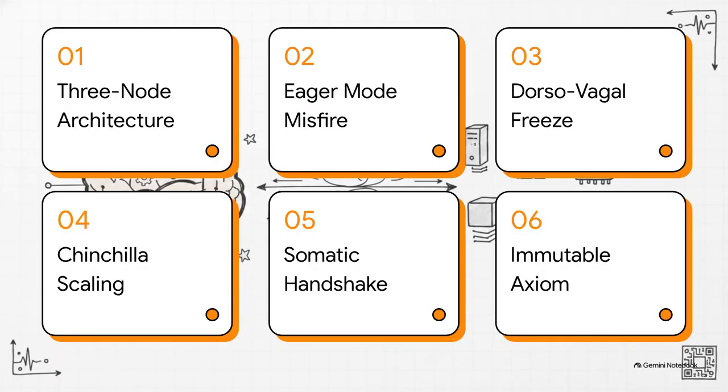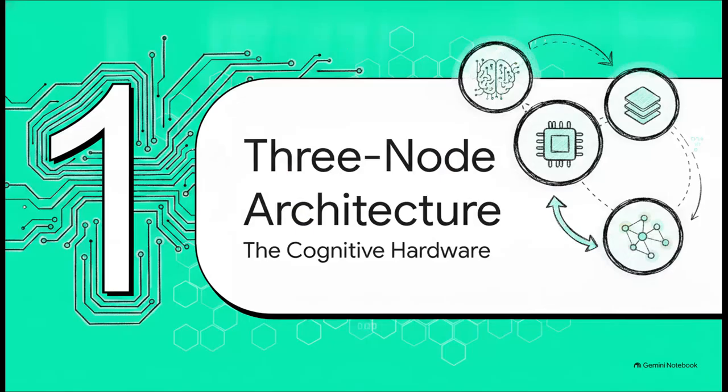Here is our roadmap for today. We'll be looking at the three-node cognitive architecture, the eager mode misfire, the dorsovagal freeze trap, chinchilla scaling and pace, compiling the somatic handshake, and finally, securing the immutable axiom. Let's kick things off with Section 1, the three-node cognitive architecture.